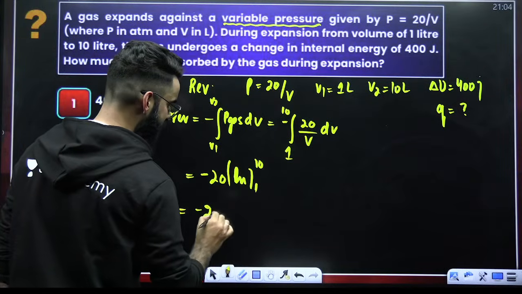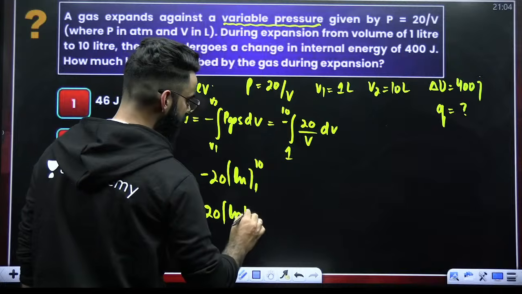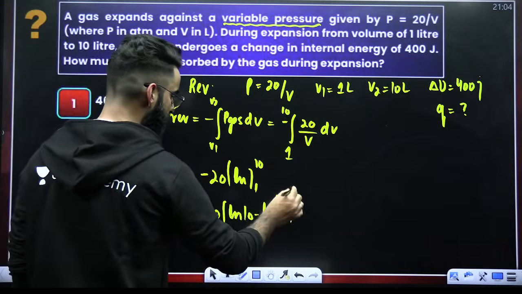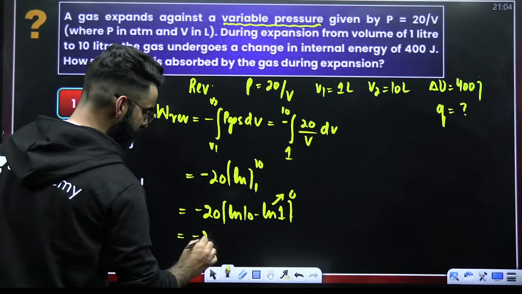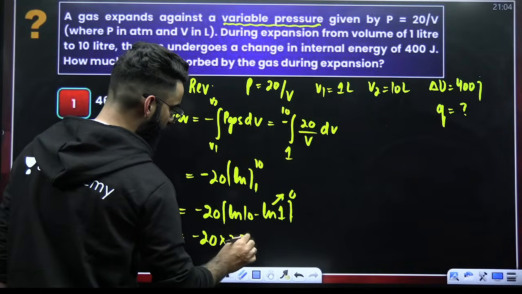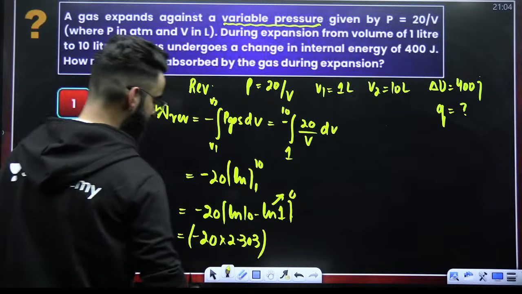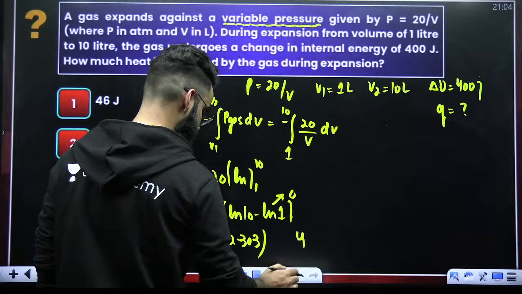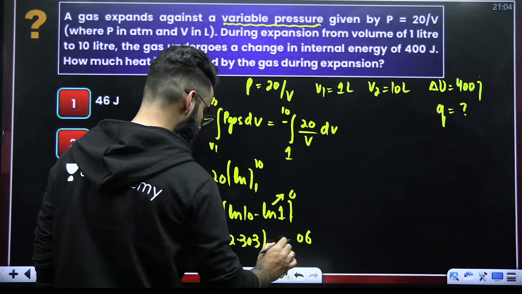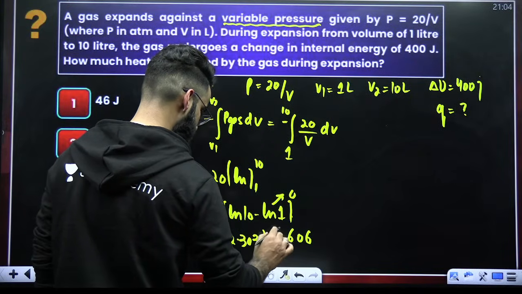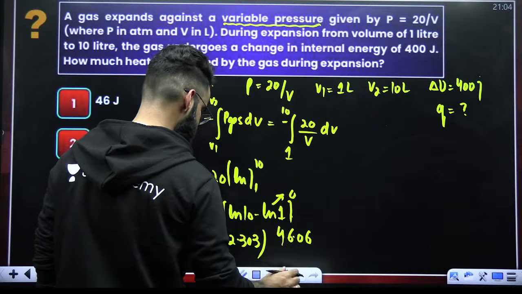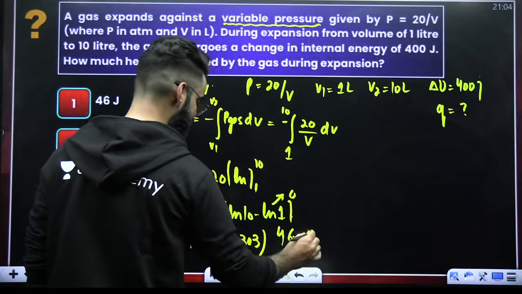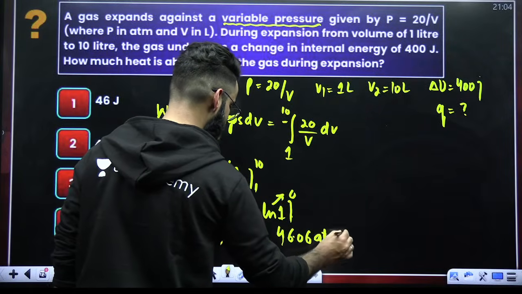Now, minus 20 as such, it's going to be ln of 10 minus ln of 1, right? Ln of 1 is 0. Ln 10 is 2.303. So, minus 20 multiplied by 2.303, which comes out to be how much? 2 3s are 6, 0, 6, 4. So it's going to be 46.06. But the units here, since I have taken pressure in atm, volume in liters, are going to be in atm liter right now.